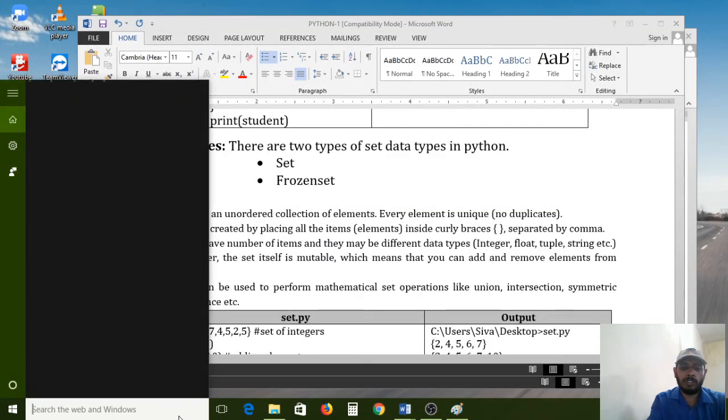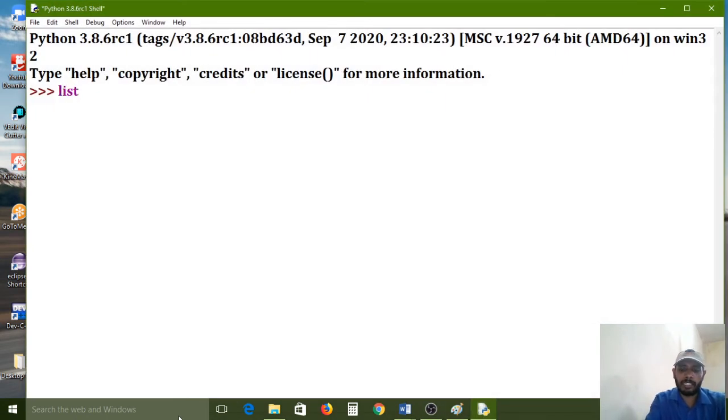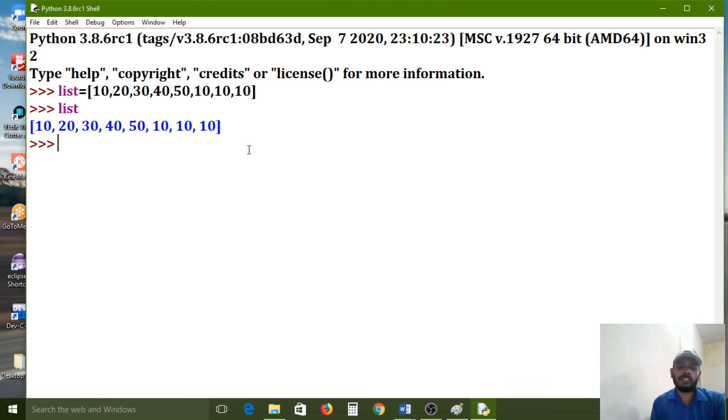List data type is also over now. One more option is there. Now I define a list equal to 10, 20, 30, 40, 50, and again 10, 10, 10. Duplicates here maintaining same value. All of you carefully observe. First element is 10, and second, third, fourth, fifth. Again first element repeated 3 times. So the list data type is maintaining duplicates also.